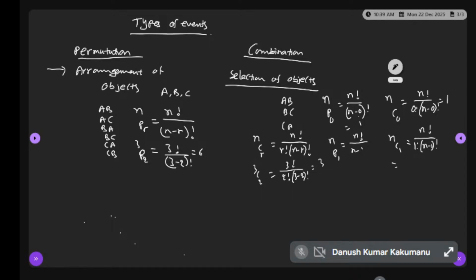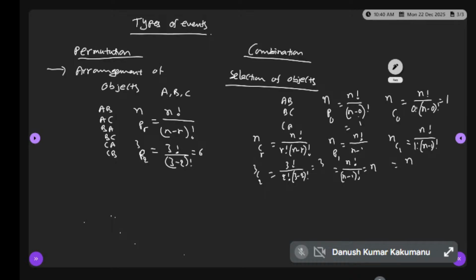How much is it here? n. So nP1 is n, and nC1 is also n.